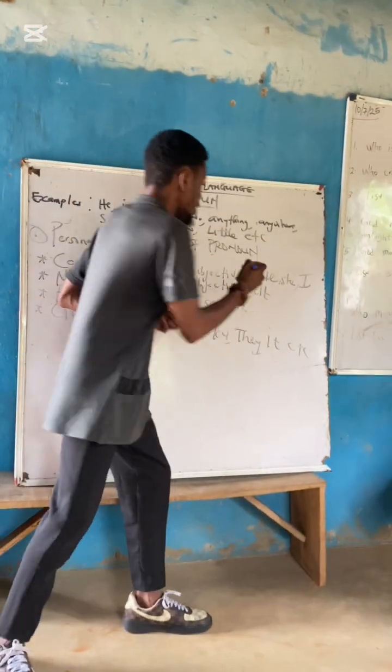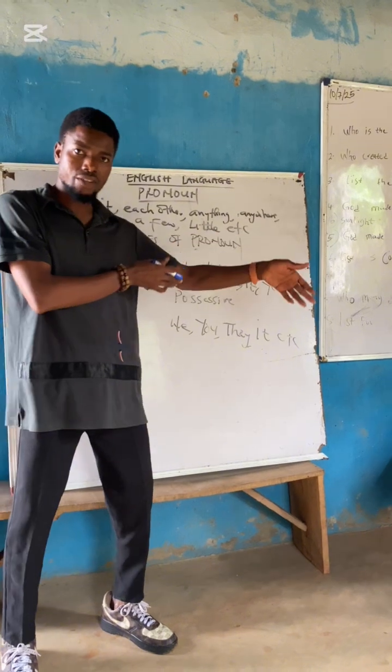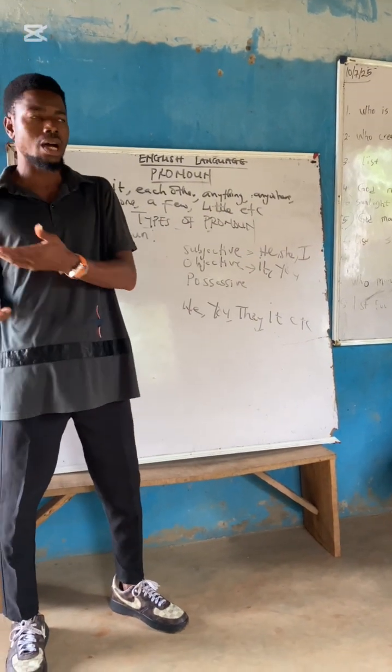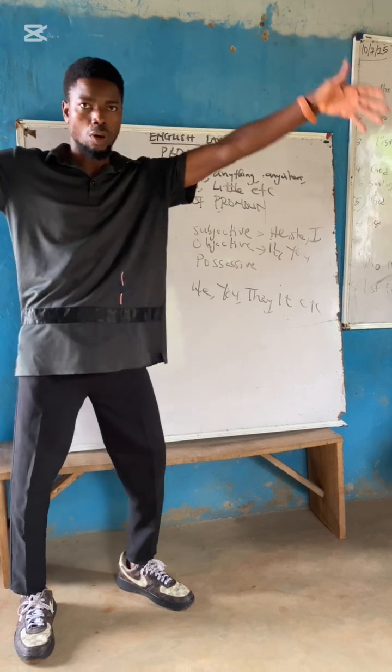The same thing goes for "you." Alright? You can also function as subjective and objective. For example, "you are my friend." "I love you." You at the other end.